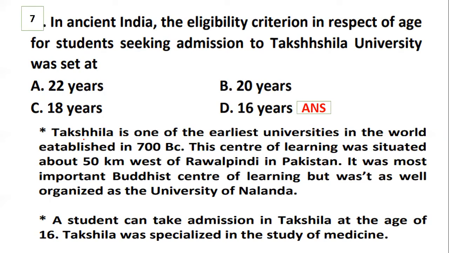The main point of difference between Takshila and Nalanda was the way of organization, which was more found in Nalanda compared to Takshila. For a student who wanted to seek admission in Takshila, the age criterion was 16. Takshila was specialized in the study of medicine.